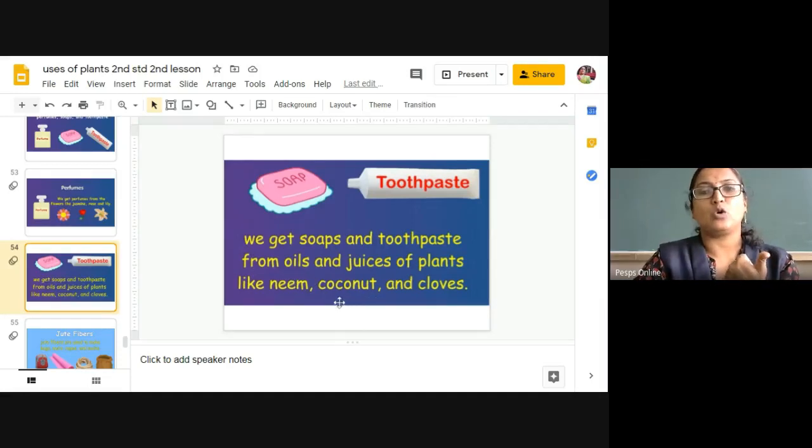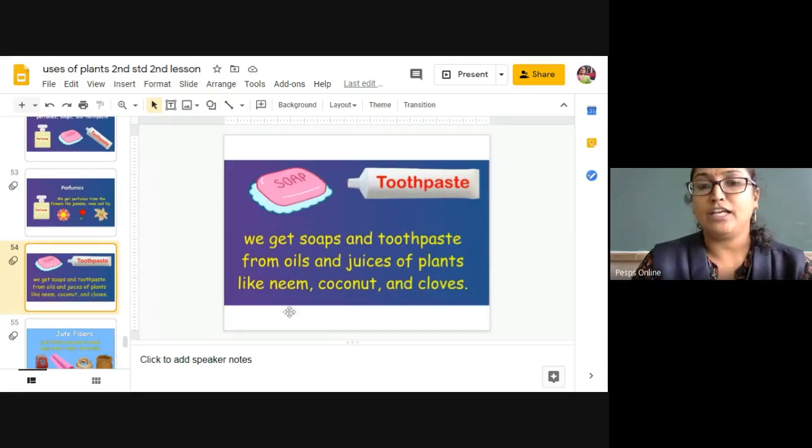And you can see the coconut seed. We are going to get the oil from the coconut seed. That oil also we are using in the production of the soap. And the cloves oil we are going to use in the production of the toothpaste.